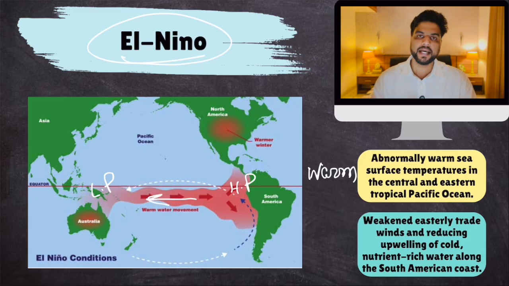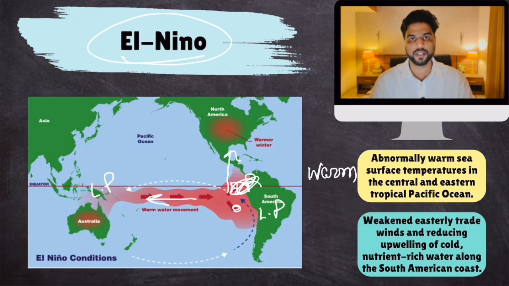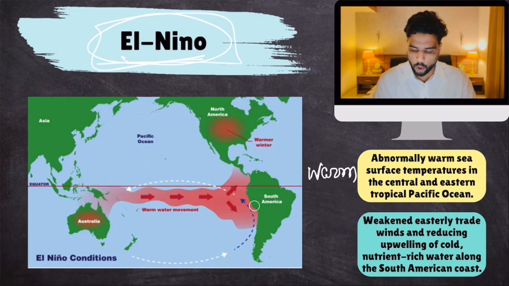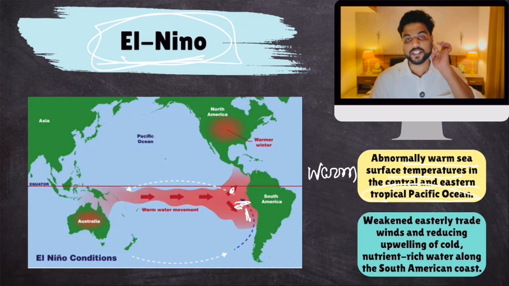Simple? Now, what happened was that when El Nino occurs, this becomes warm. It warms up the entire air around it, so air starts to rise over here. This area transitions from high pressure into low pressure. And earlier, when trade winds were blowing in this direction, it weakens them or sometimes even reverses them. This is known as the El Nino phenomenon. When warm water appears in this region, it is known as El Nino: abnormally warm sea surface temperature in the central and eastern tropical Pacific Ocean.